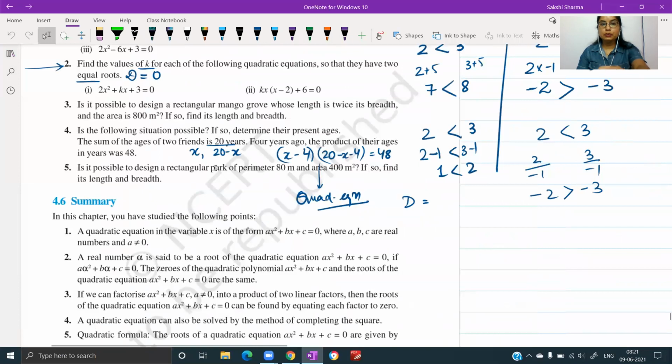Next question: is it possible to design a rectangular park of perimeter 80 meters and area of 400 meters square? If so, find its length and breadth.